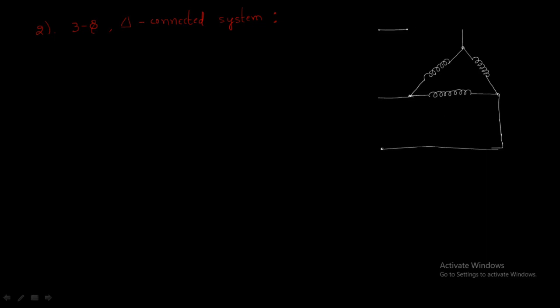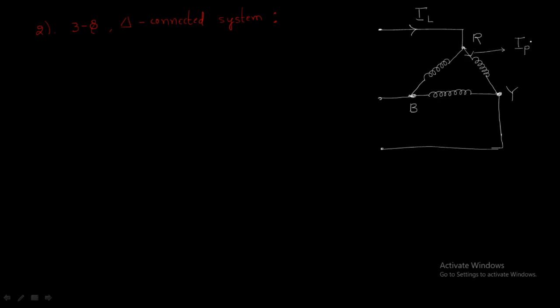Again we have three phases. Take this point as R, this point as Y, and this point as B. Understand? Right. So the current at the outside point is called the line current. The current flowing through each individual phase is called the phase current.